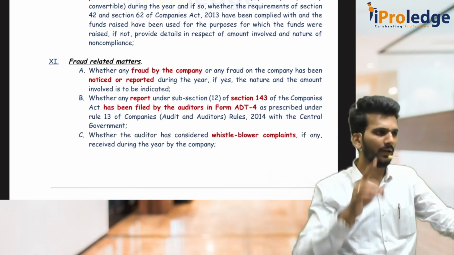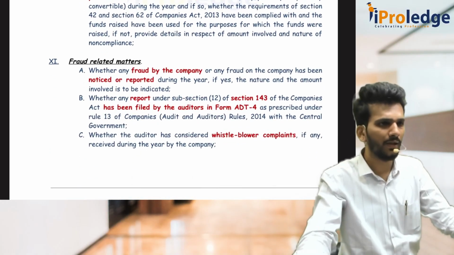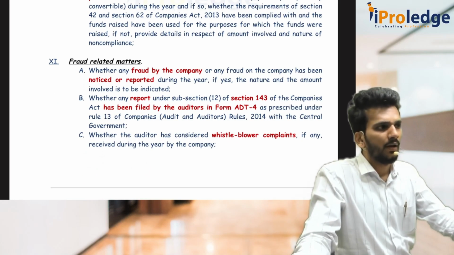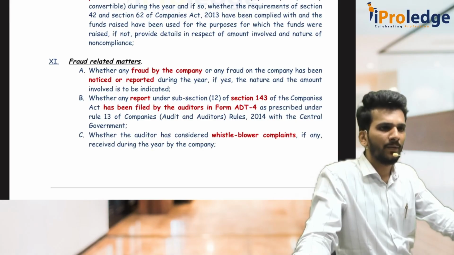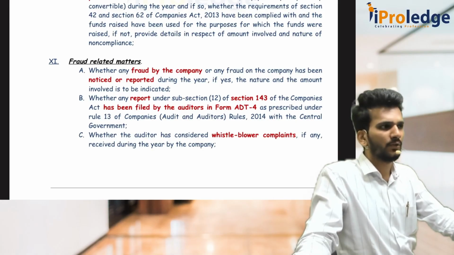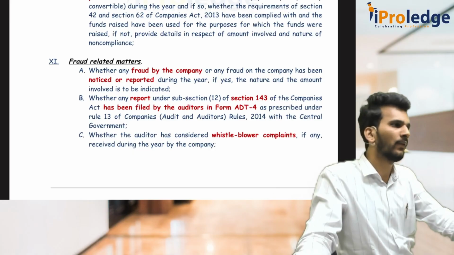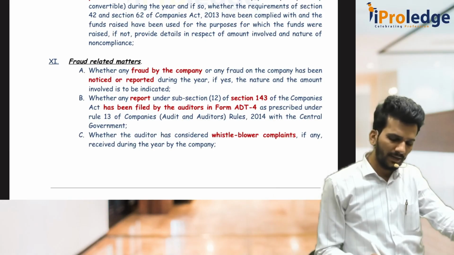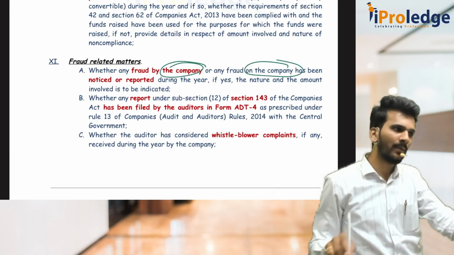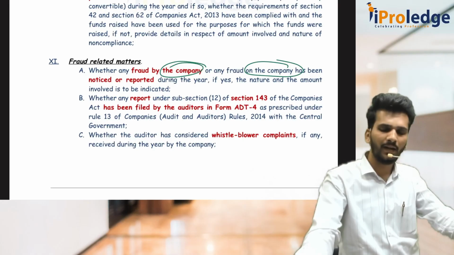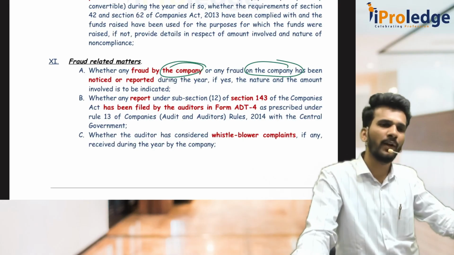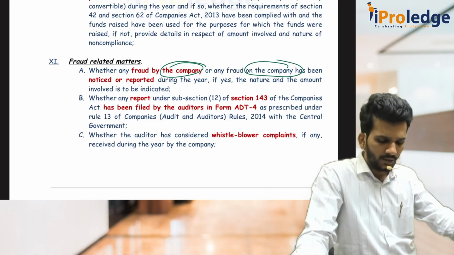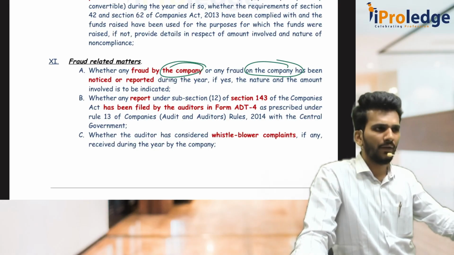Then the 11th one. If you remember 143(12), we said if there is any fraud committed on the company by any employees, officers or anybody, whether less than 1 CR or more than 1 CR, that has to be reported as per 143(12). But here they are telling fraud committed by the company or on the company, it doesn't matter. Both the things have to be reported here. Company did fraud with the employee or employee did fraud with the company, both are covered here. Then you have to report it under clause 11.